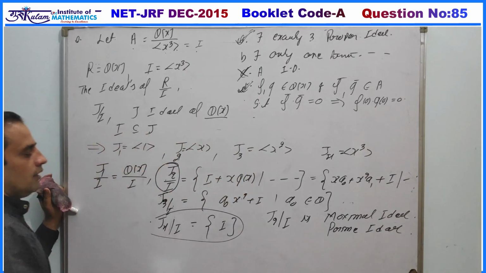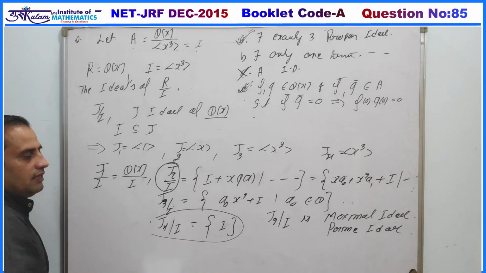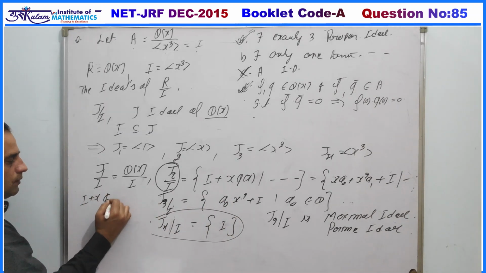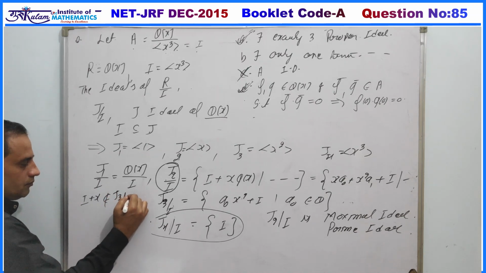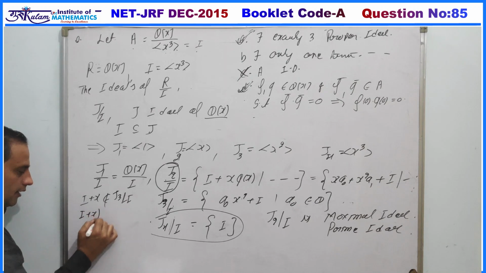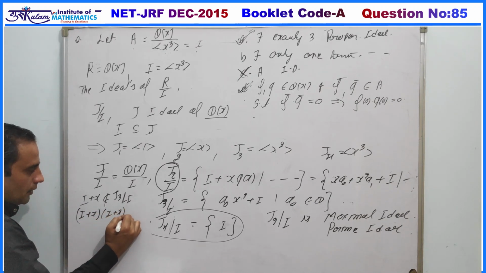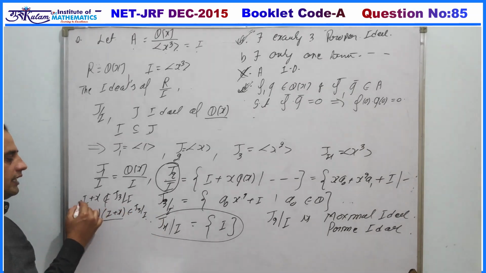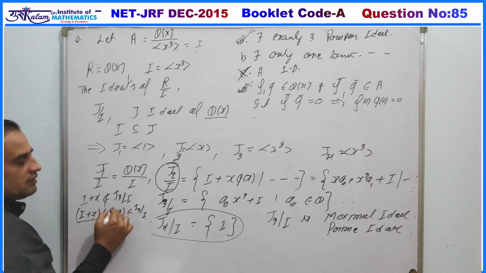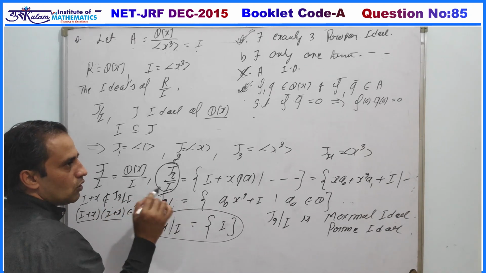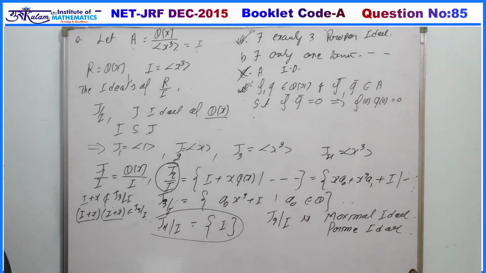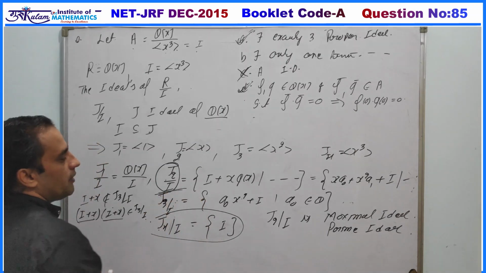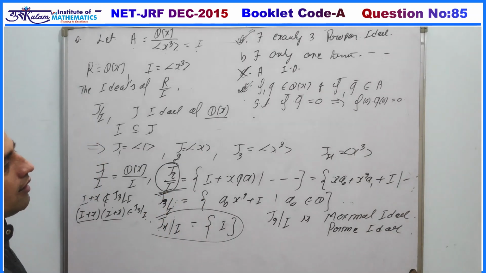Now we have to verify whether J3/I and J4/I are maximal or not. If we take I plus x, it does not belong to J3/I, but (I plus x) times (I plus x) belongs to J3/I. That is, a times b belongs to J/I, but a and b do not belong to J/I. Hence, J3/I is not a prime ideal. Similarly, J4/I is also not a prime ideal. Hence, there is exactly one prime ideal, J2/I, and the remaining ones are not prime ideals.